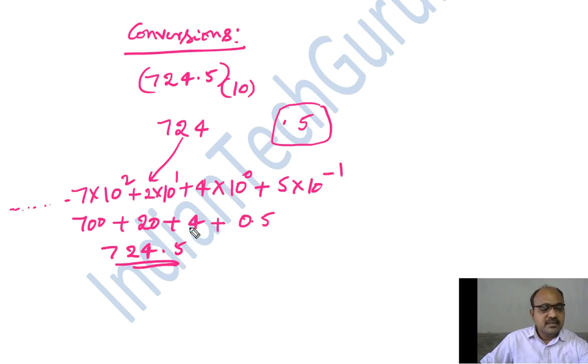Like this, we can convert a value from any number system into the decimal number system. The procedure is the same. To understand better, let us convert a binary number into a decimal number.